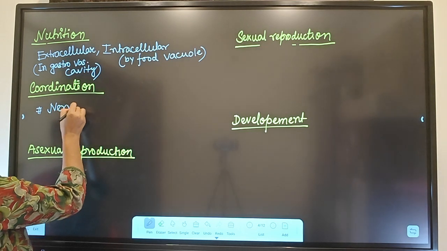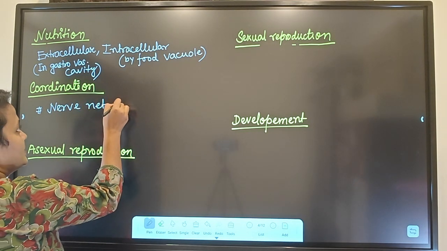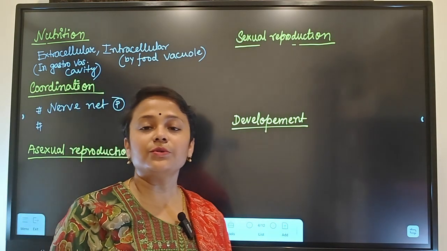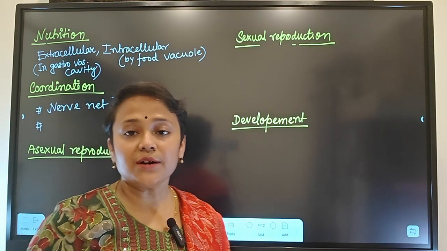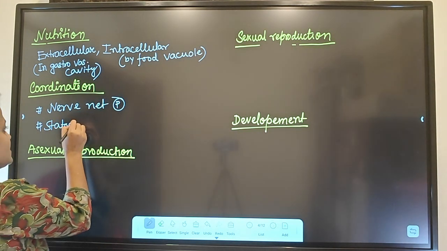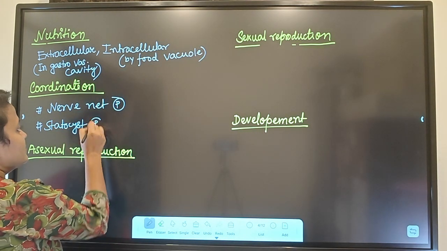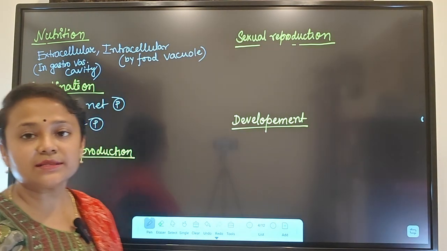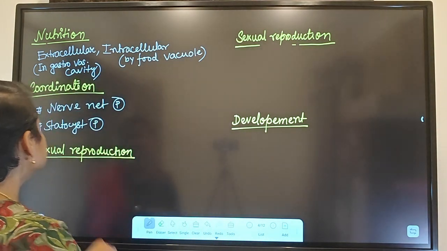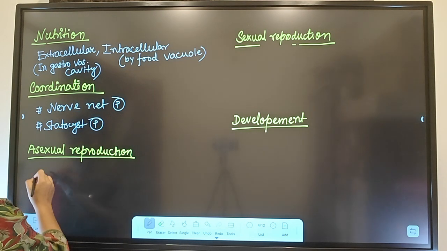And there is a balancing organ which we find only in the medusa form, which is called statocyst. Medusa is free swimming, so it needs balancing, and this statocyst will help in balancing.